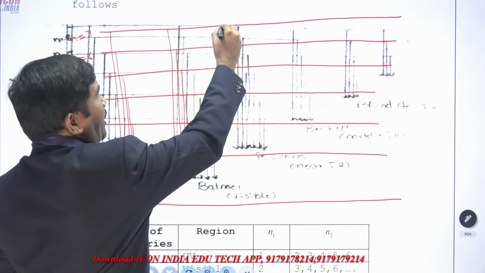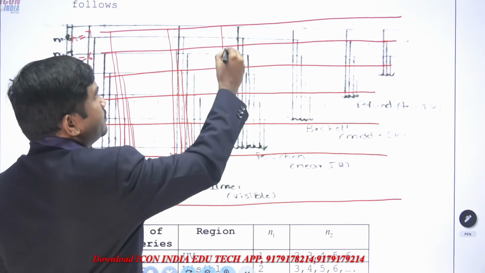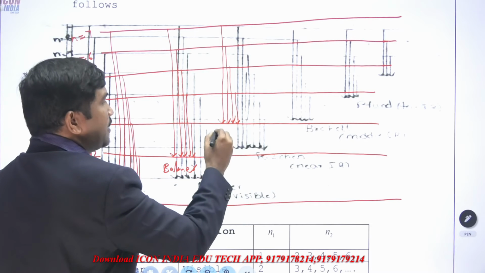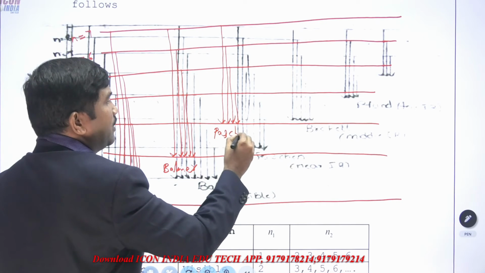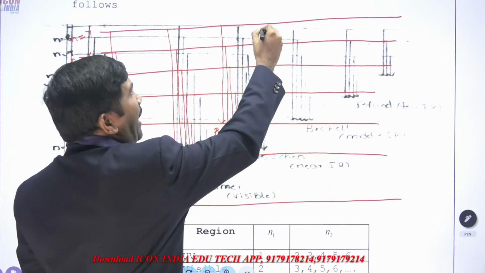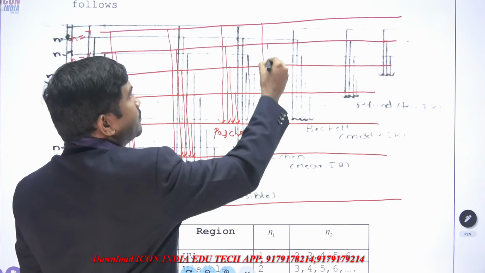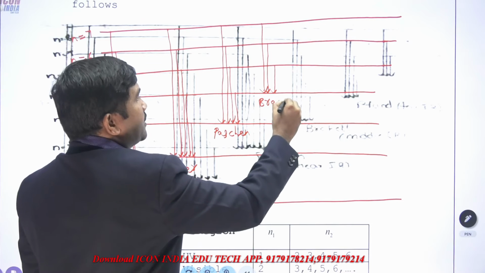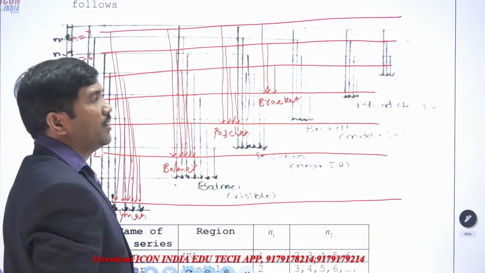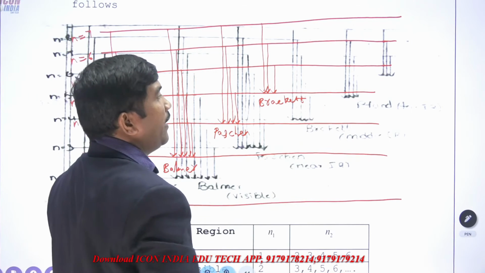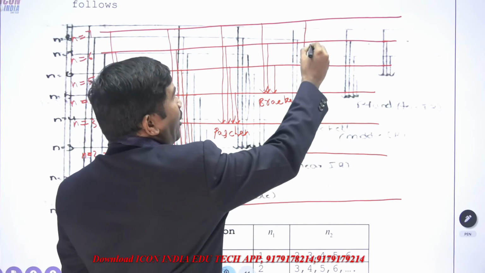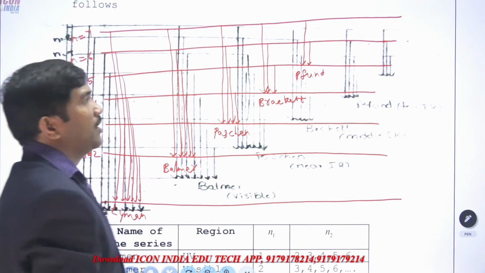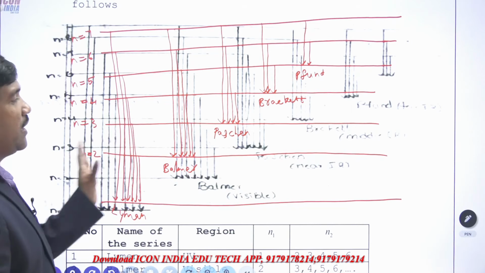Next, Paschen, from higher to the third level. This is called Paschen series. From higher to fourth, that is the Brackett series. Next, from higher to 5, this is called the Pfund series. This is the spectrum.